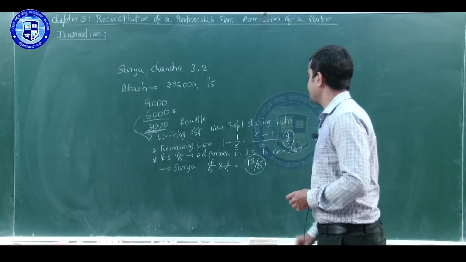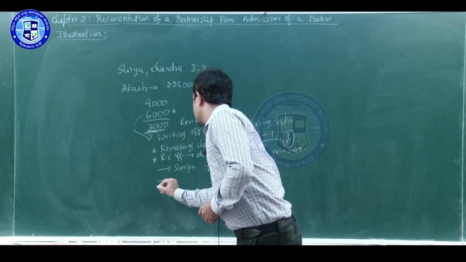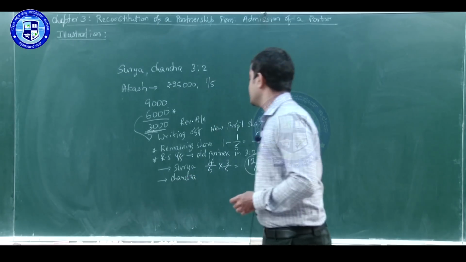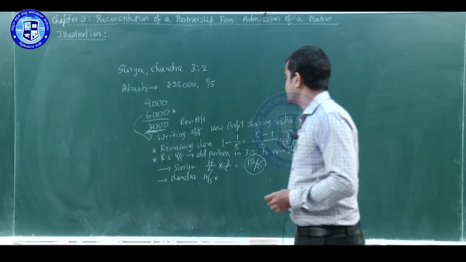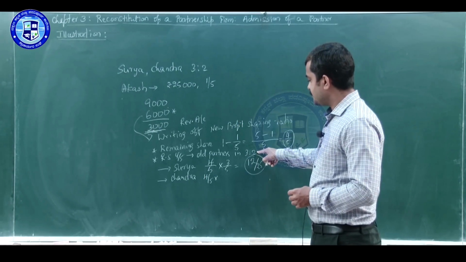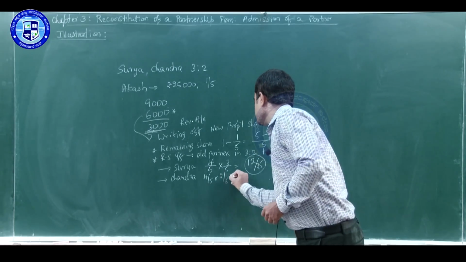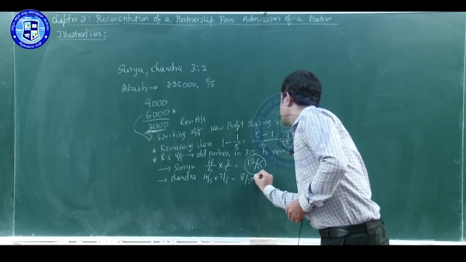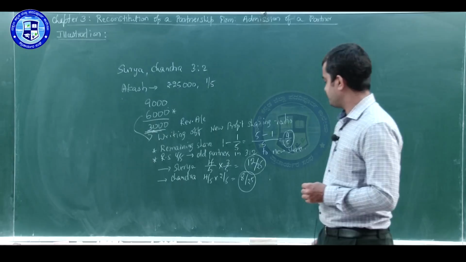So 12/25 is the new share of Surya. Coming to Chandra's case, remaining share 4/5, his share in the old ratio 2/5, gives 8/25, the new share of Chandra.